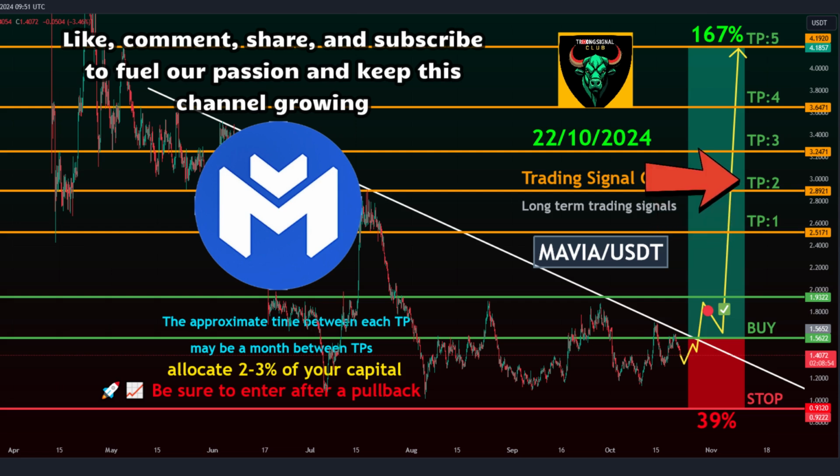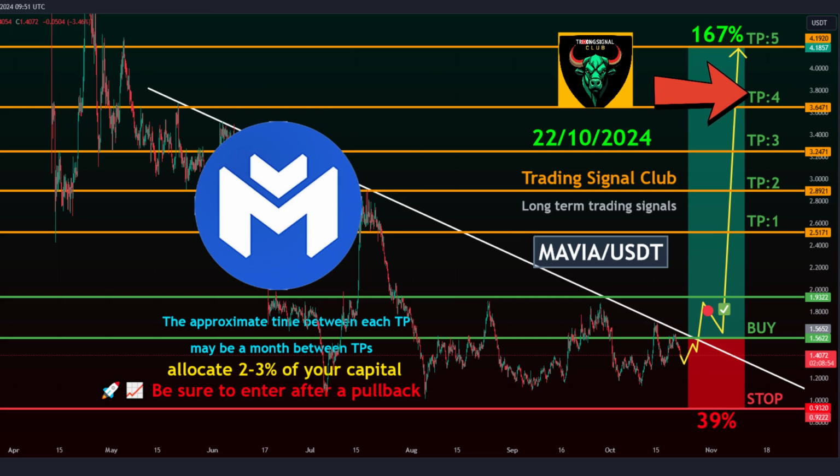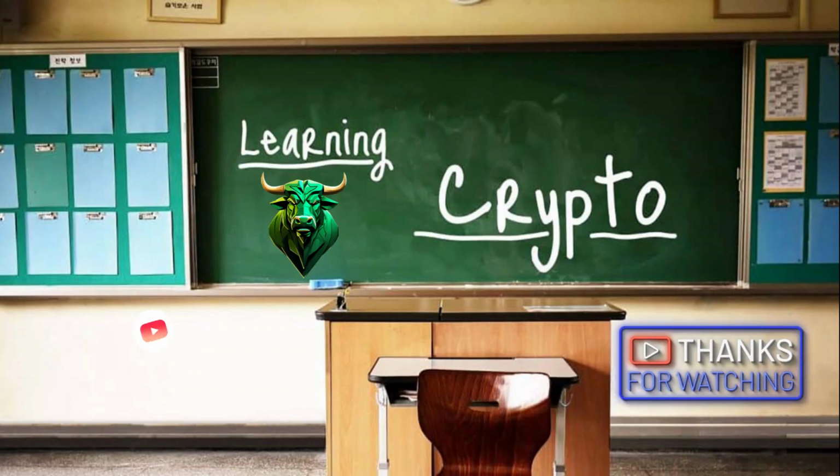Target 2, 2.8921. Target 3, 3.2471. Target 4, 3.6471. Target 5, 4.1920. Stop level, 0.9320. The secret to success in trading financial markets.